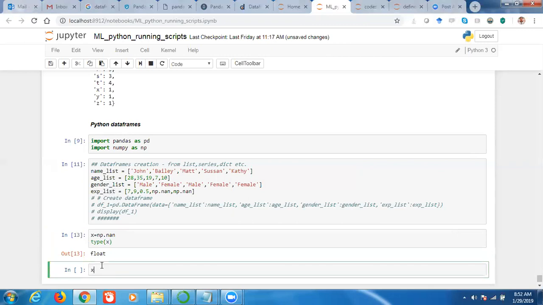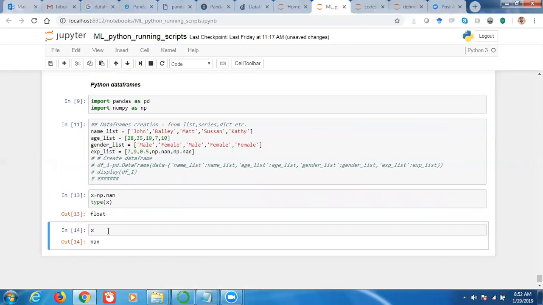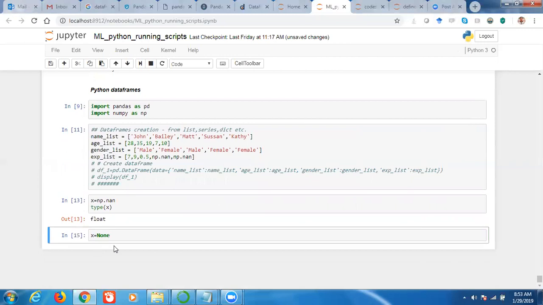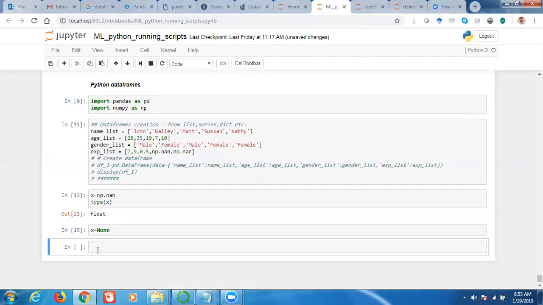You can also give None directly. This is a reserved word, and it is also for NoneType. If you define X equal to None, then the type of X will be NoneType.